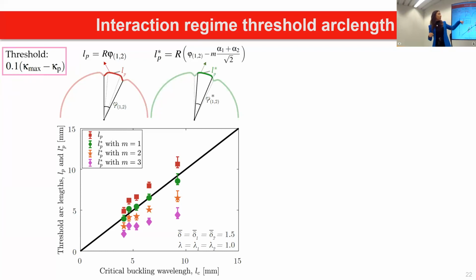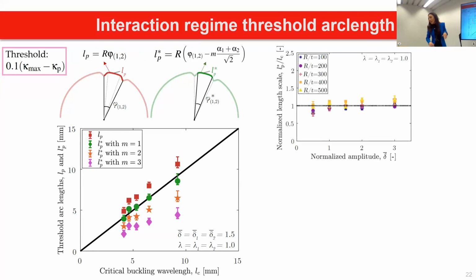So from now on, when I'm using this threshold, I'm using this LP star with m equal 1. And then we are doing a more systematic study for the different parameters we have examined before. So we have now normalized our length scale LP star divided by the critical buckling wavelength versus the amplitude.